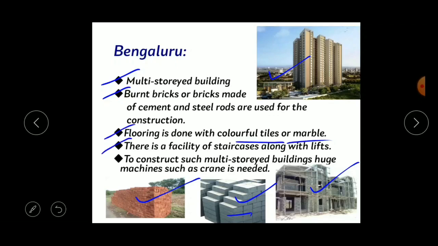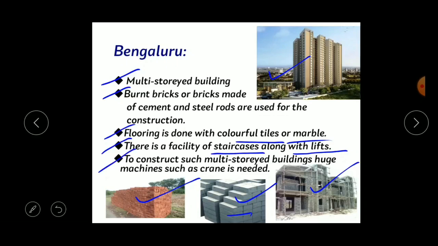Next, there is a facility of staircases along with lifts. If you have visited any apartment, you might have seen that there is a staircase facility. Along with that, we will find the lifts, because it is a multi-storied building. They have many houses within this building. So for that purpose, it has staircases along with the lift also, right?